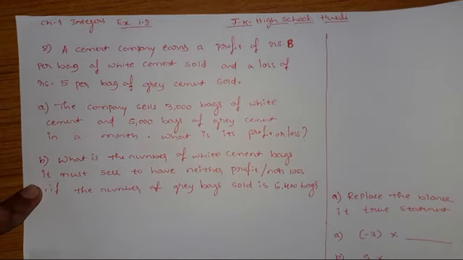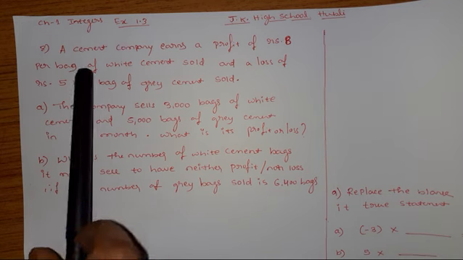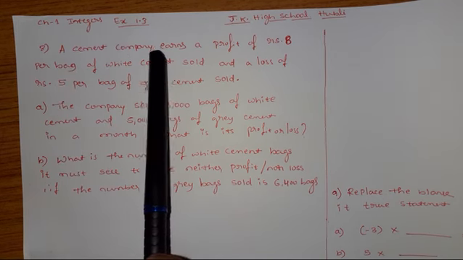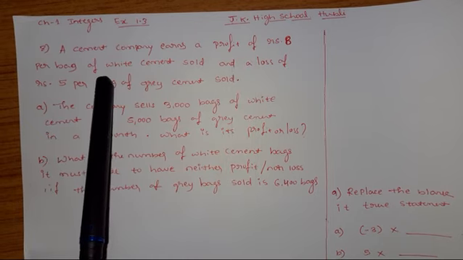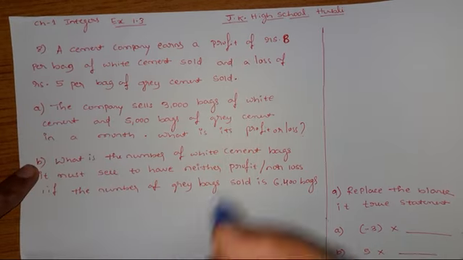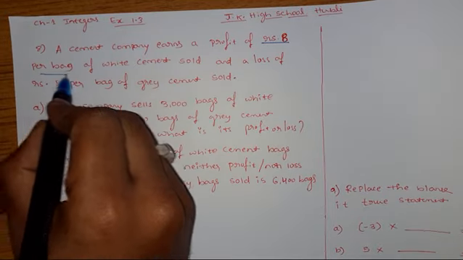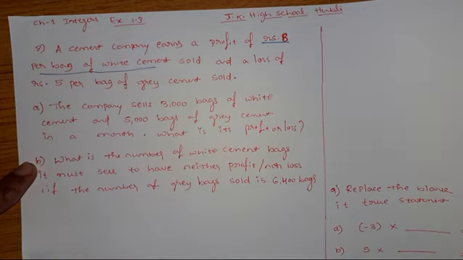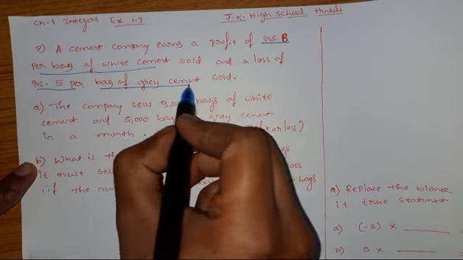Eighth question. I am going to read the eighth question for you all. A cement company earns a profit of rupees 8 per bag of white cement sold, and a loss of rupees 5 per bag of grey cement sold.